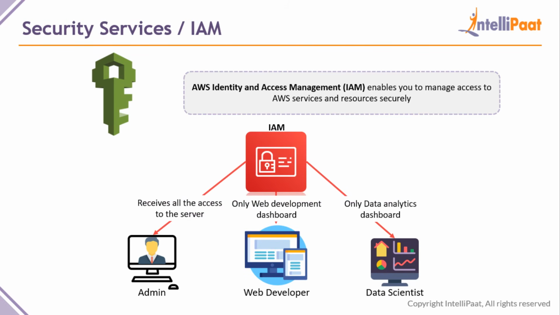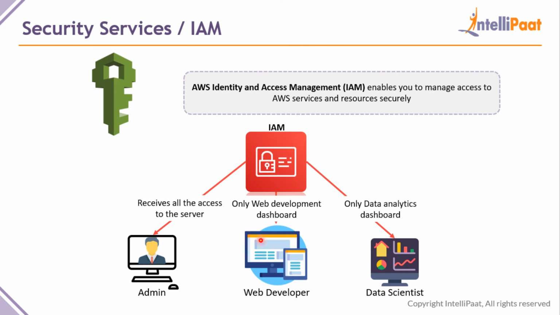Moving on, now a security service. It is a simple service. This service is called Identity and Access Management. So this service provides you access management. Basically you might have created multiple users in your AWS account, and not all of those users do the same tasks. One of those users might be an admin, one might be a web developer, and one might be a data scientist.